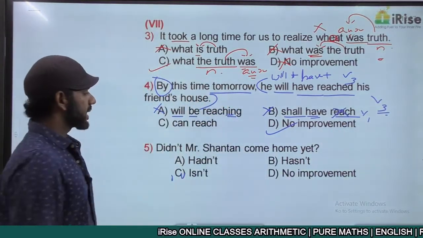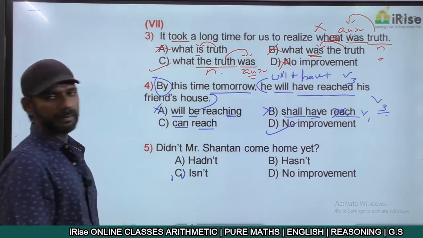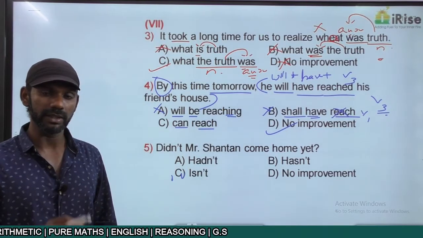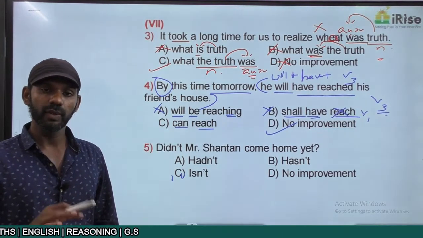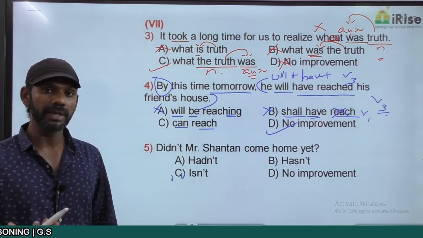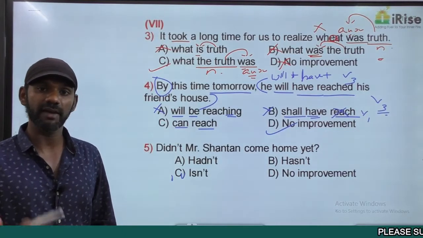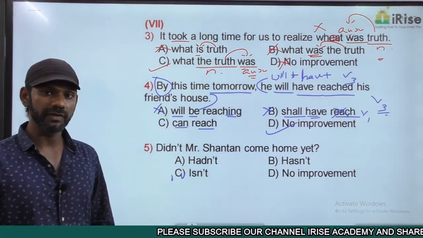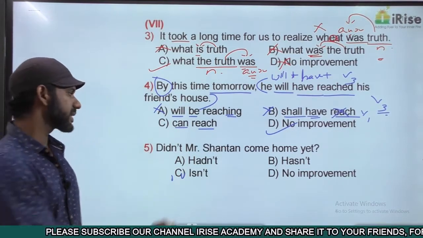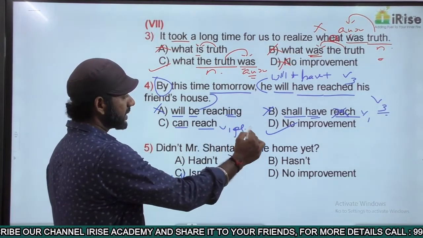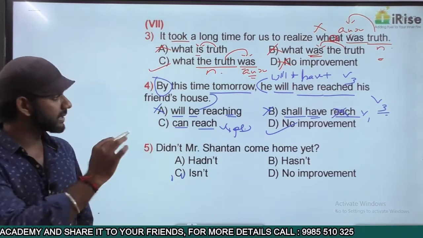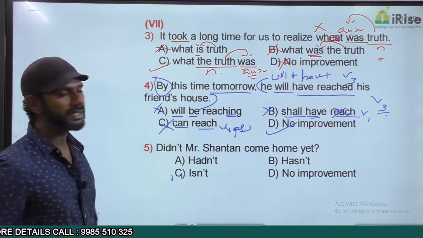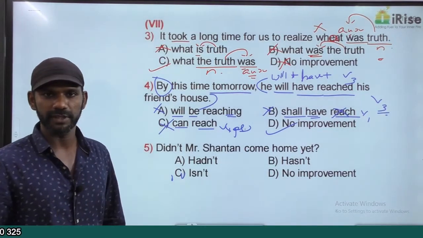Come to C. Can reach is can plus V1 plural. Correct structure actually, but it's always can plus V1 plural. Do, does, did, will, shall, would, can, could, may, might, all these, must, should, have to, need to, ought to, has to, had to, all these plus V1 plural. So can reach is can plus V1 plural. This is a correct structure, but in this statement we want future perfect, not this, eliminated. The answer is option D, no improvement.